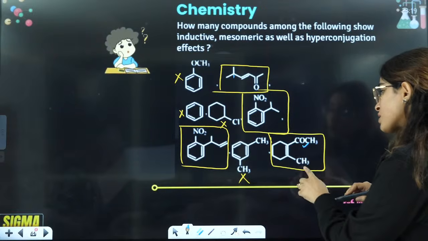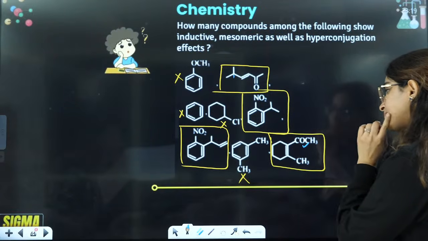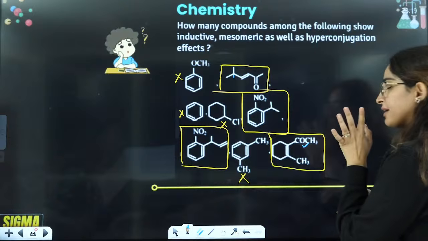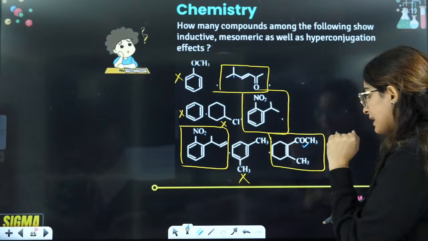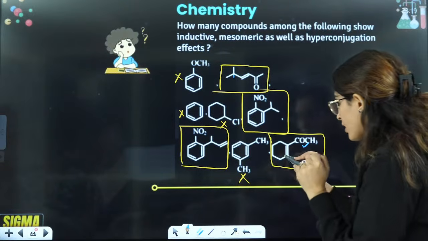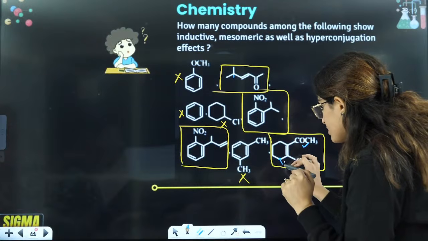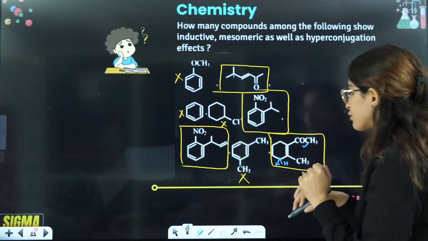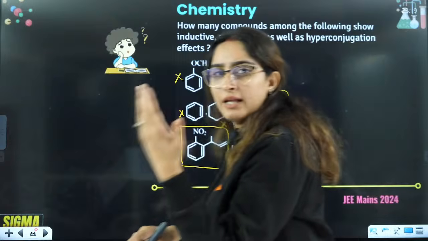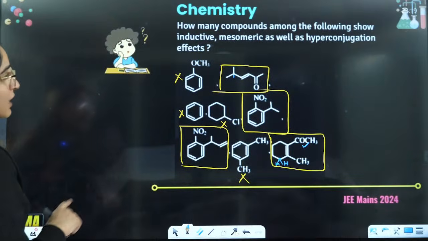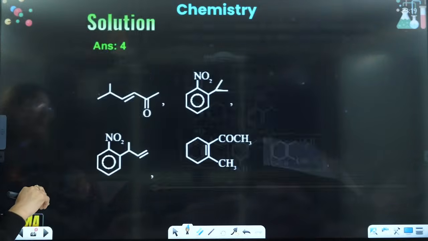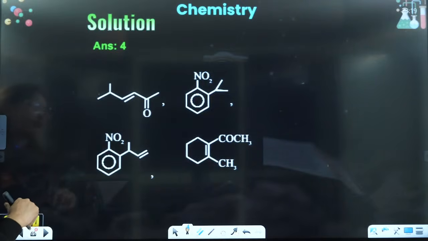And because of this CH3, it is also showing you plus I, and because this double bond is connected to an alpha carbon which is giving you hydrogens, it is also giving you hyperconjugation. So we'll say these 4 are the correct answer here, so that will be your answer.